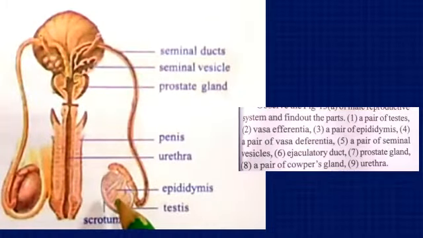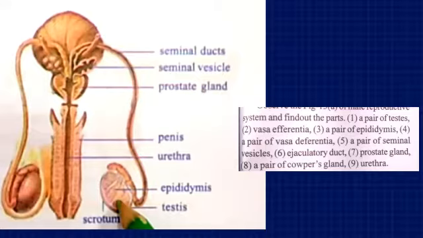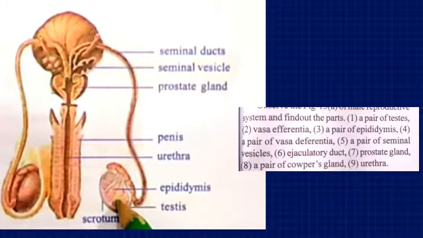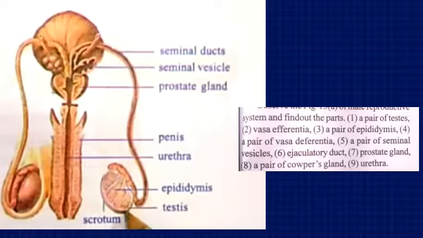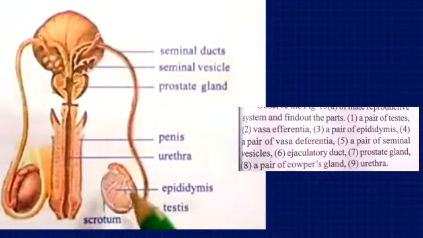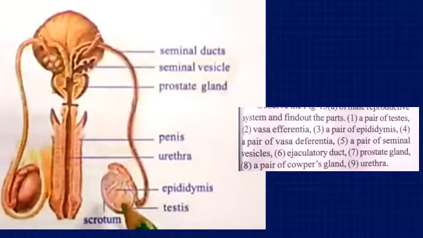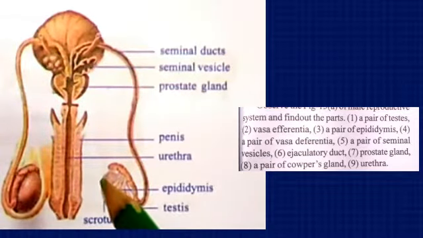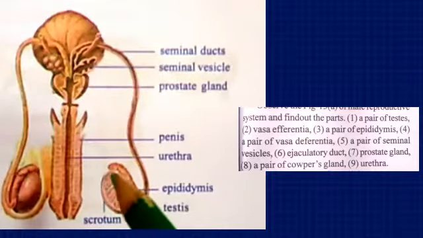Here also tubules are there. It is inside the testis that the sperms are produced by meiotic divisions. A large number of sperms are produced as a result of meiosis, and a hormone called testosterone is also produced from the testis. It is the testosterone hormone that gives the masculine character to a man.